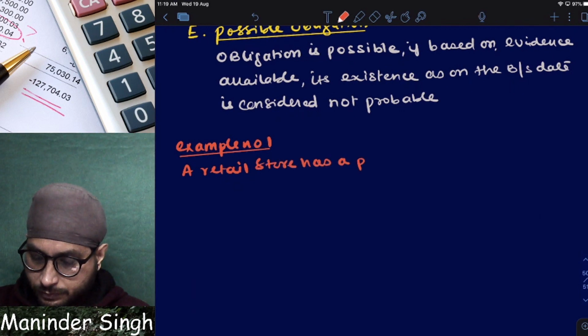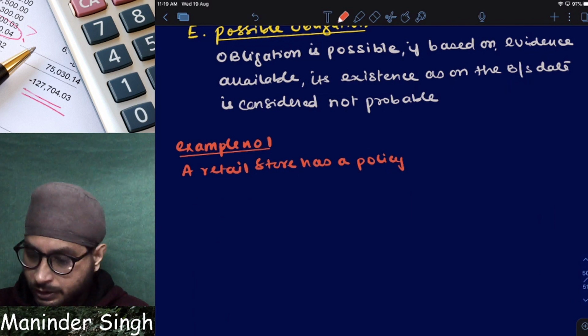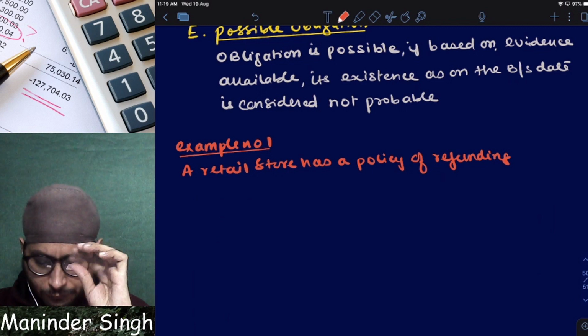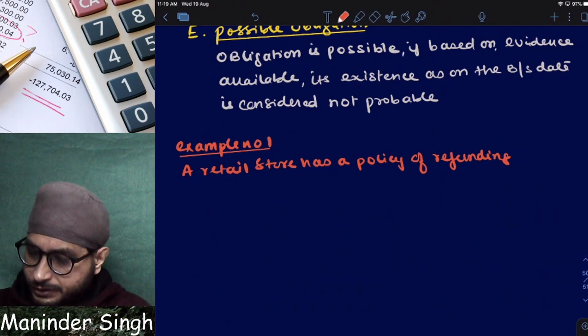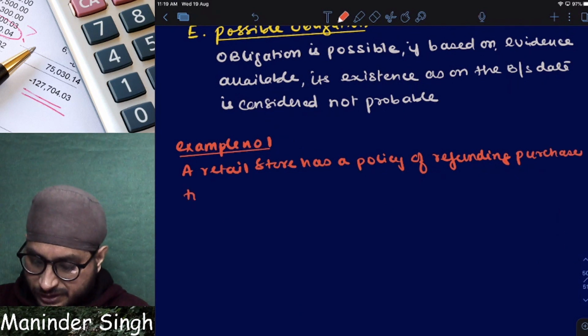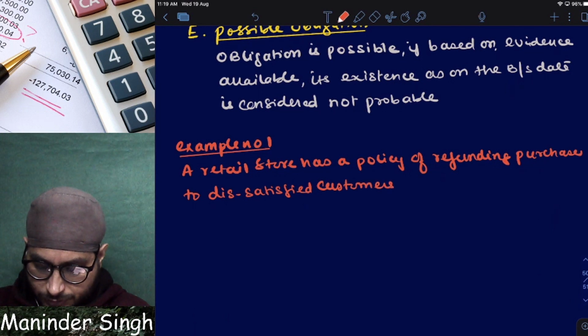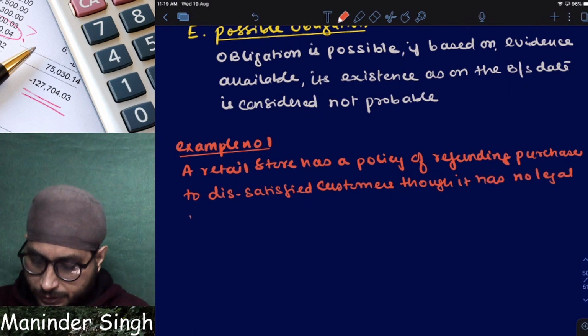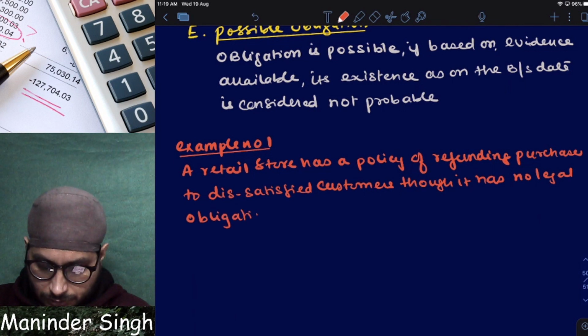has a policy of refunding purchases to dissatisfied customers, though it has no legal obligation to do so.